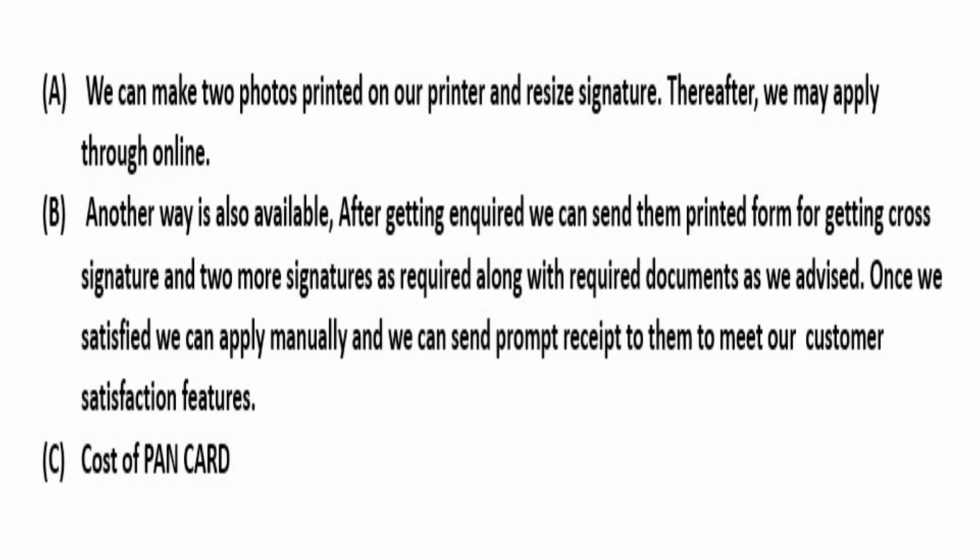In the composite correction form, at the top of the form, your PAN number must be written very clearly. Then you have to put a cross signature on the top left corner and the right corner. The signature must be very clear in black ink.